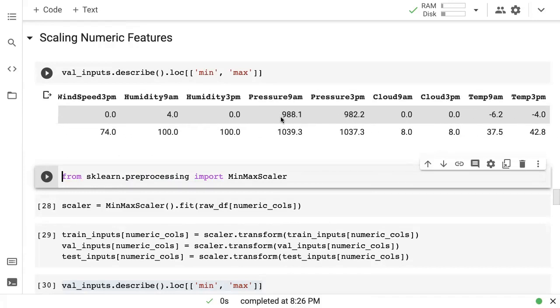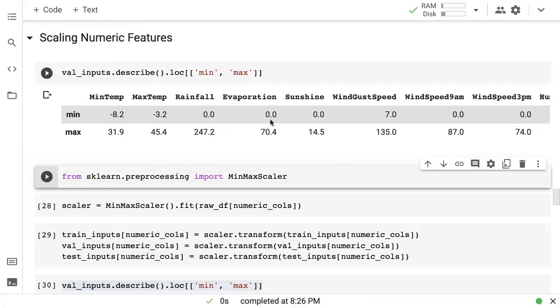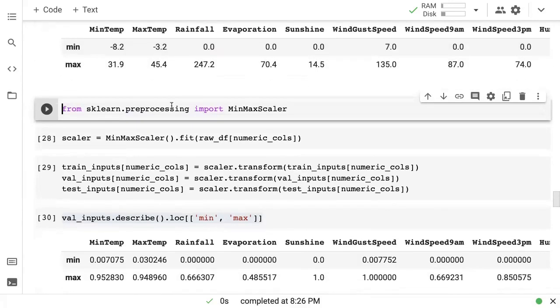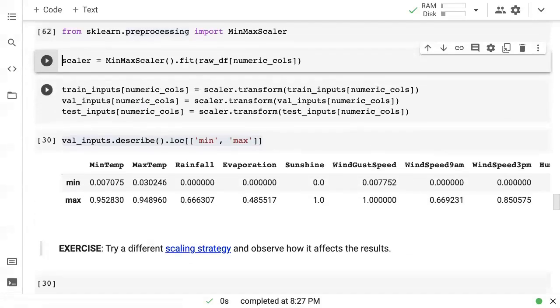whereas certain values like pressure can be like 988 to 1039. So because there are a lot of numerical computations that happen inside a machine learning algorithm, and ultimately a single loss value is optimized, we don't want any specific feature to dominate the training process. We want to give every feature a level playing field to participate in the training of the model. And that is why we scale all of these feature values to the range 0 to 1. And we do that using min-max scaler.